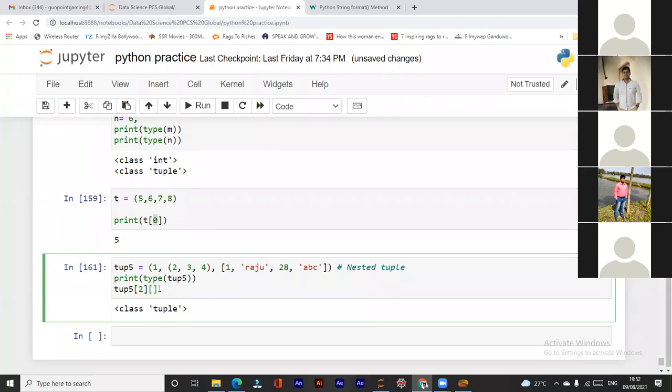Then I will write the index number of the element within the list which I want to change. So I want to change Raju. Raju is at index number 1 within the list. This is 0, this is 1. So we are working now within the list. Index number 1, and I want to assign.